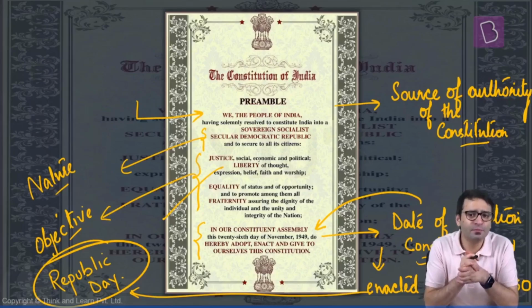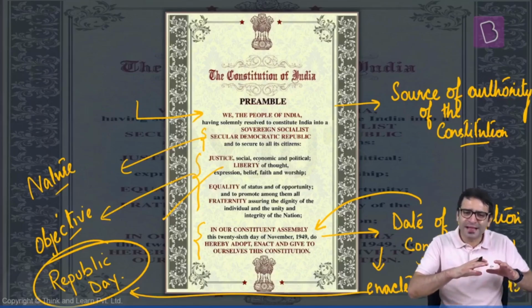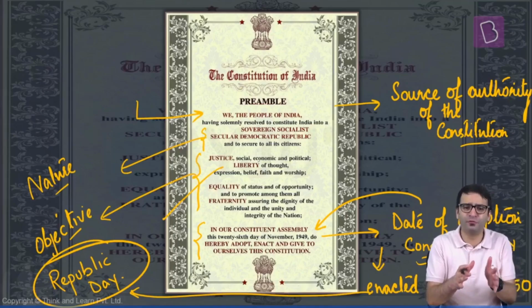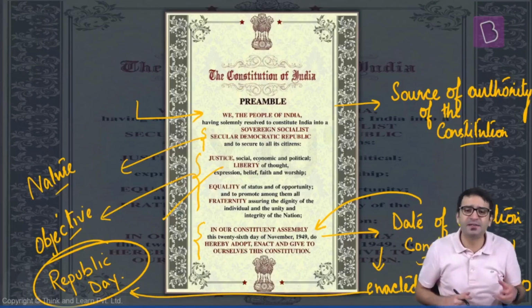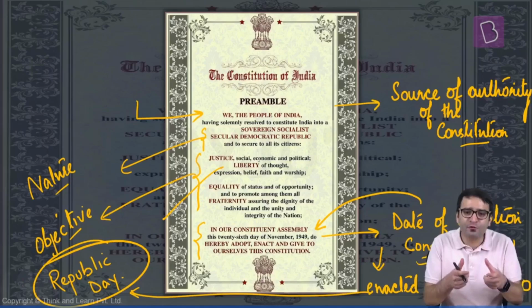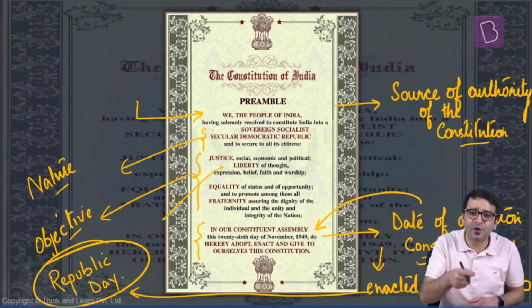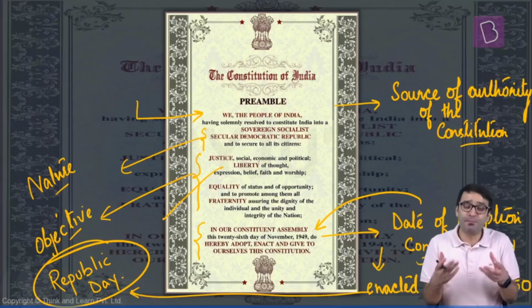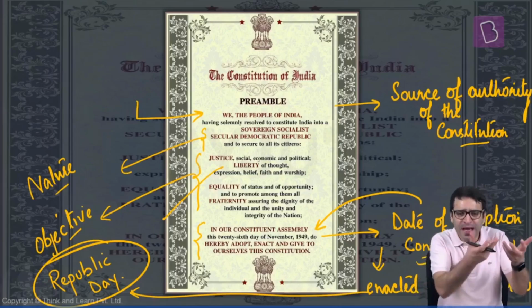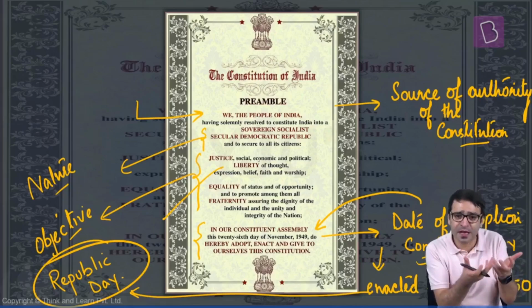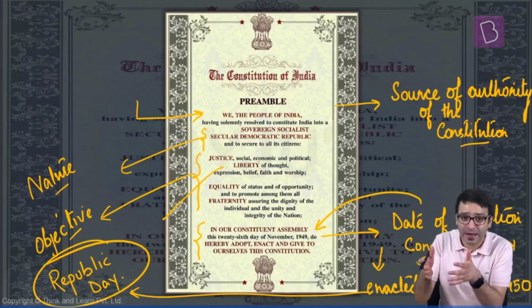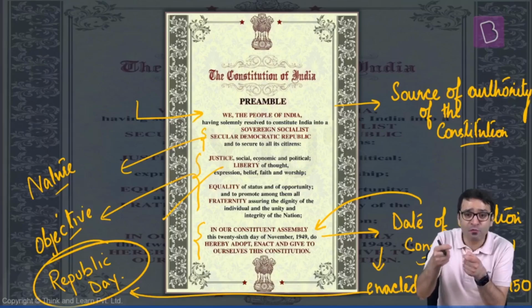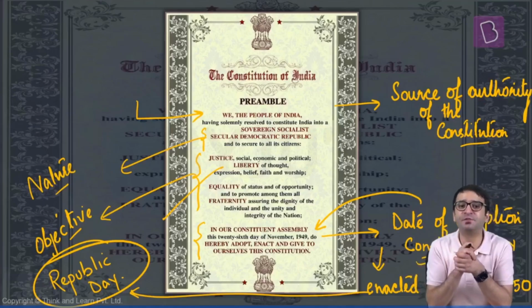But one important thing for your prelims examination, it's not that the entire Constitution came into force on 26th January 1950. Some parts, such as citizenship, came into force on 26 November 1949 itself. Some parts, such as provisional government, because we had a provisional government, although this government was not elected by the people. The first elections were conducted in 1951. So the first time people voted to elect their government in independent India was in 1952.